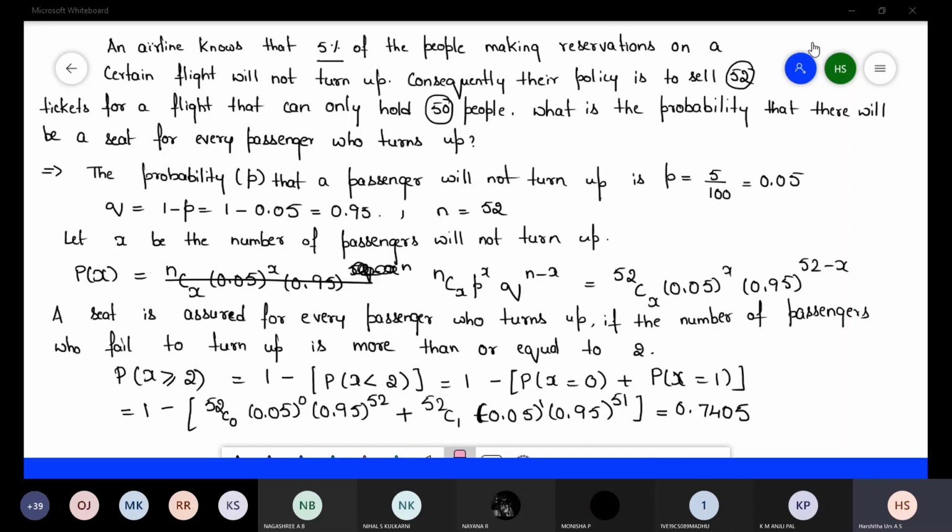Try to solve this question. I will just display the whiteboard.